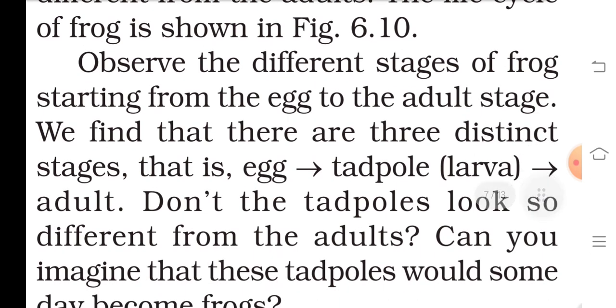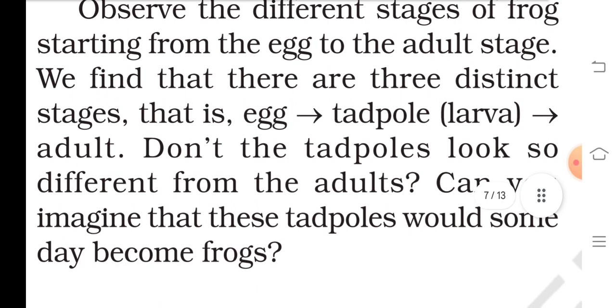Observe the different stages of a frog starting from the egg to the adult stage. We find that there are three distinct stages, that is egg, tadpole and adult. Doesn't the tadpole look so different from the adult? Can you imagine that these tadpoles would some day become frogs?